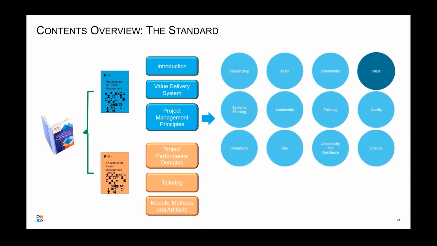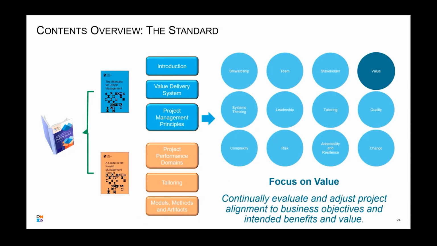The principles themselves. Now, what's interesting here, there are 12 principles they talk about. I have pulled out a couple of these just to give you an idea of the things that are there and how they're defined. But these are good practices. This is very readable. I can't tell you how different this is from the 6th edition. It's much more patterned after the way the program management standard 4th edition was written, where it talks about what it's all about, but it doesn't tell you how to do it.